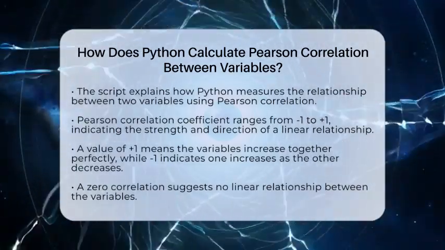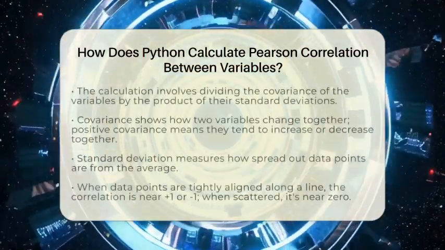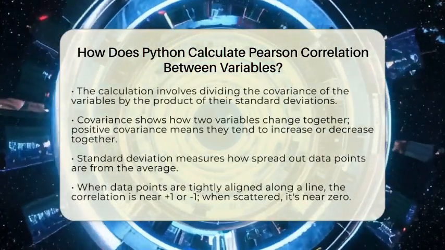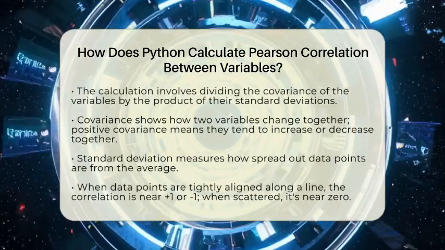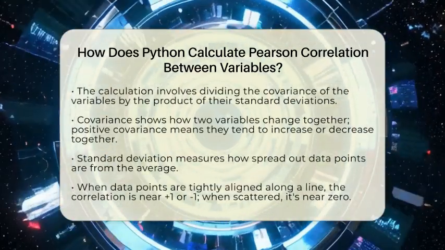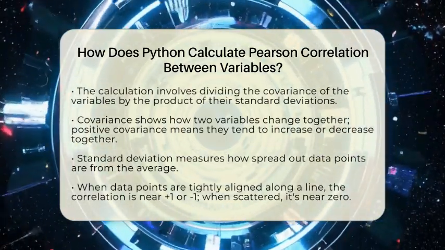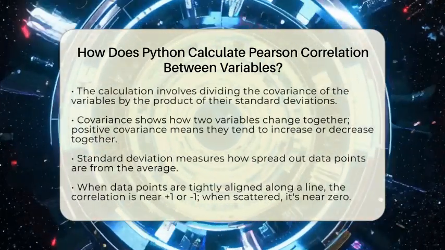To figure out this number, Python uses a simple formula. It takes the covariance of the two variables and divides it by the product of their standard deviations. Covariance measures how two things change together. If both tend to increase or decrease at the same time, the covariance is positive. If one increases while the other decreases, it's negative. Standard deviation shows how spread out the data points are from the average.